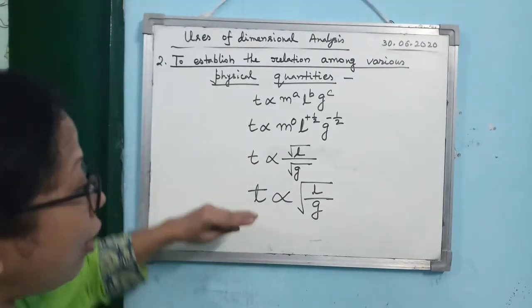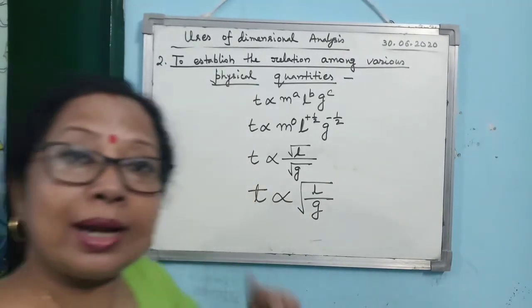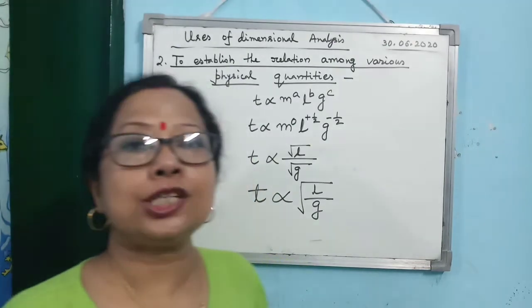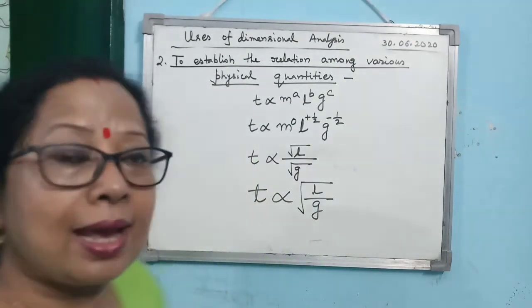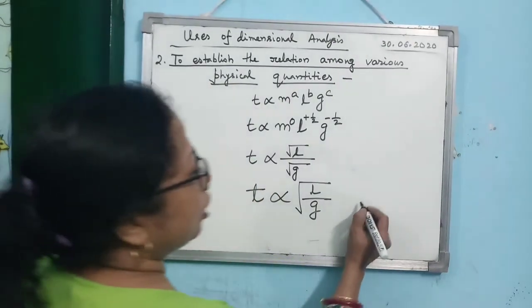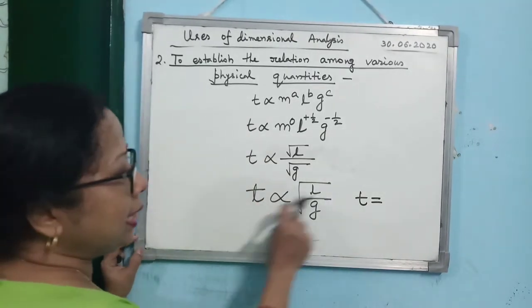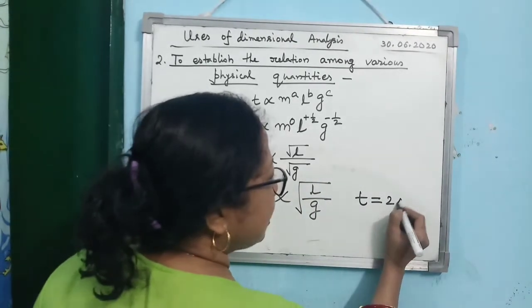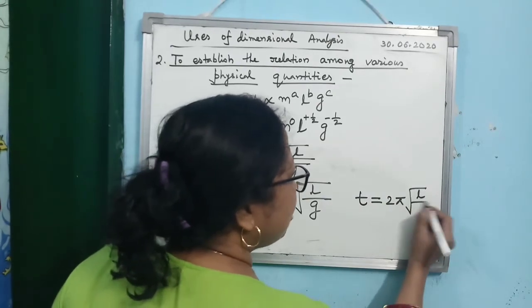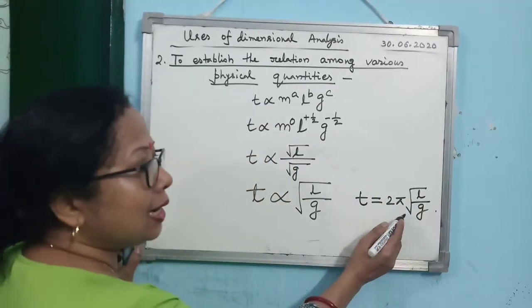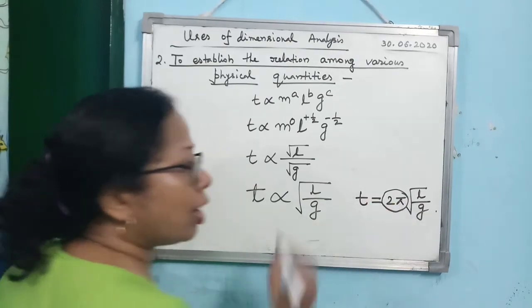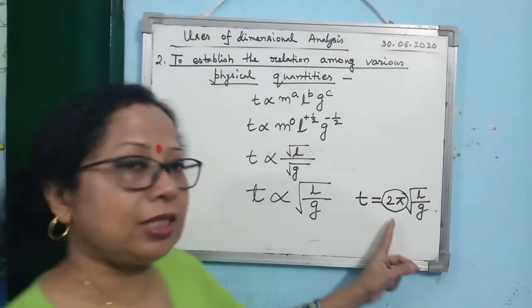So here, after seeing this relation, you are getting another limitation of dimensional analysis. Now see what the limitation is. What is the original expression? The relation between T, L and G, I hope everybody knows: T is equal to 2 pi under root L by G. So you see in the relation there is a constant of proportionality.